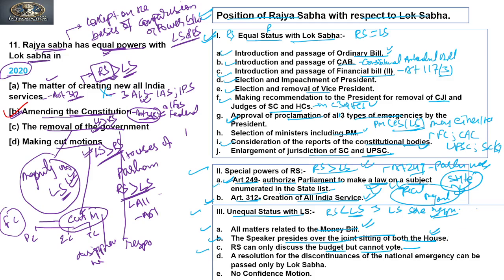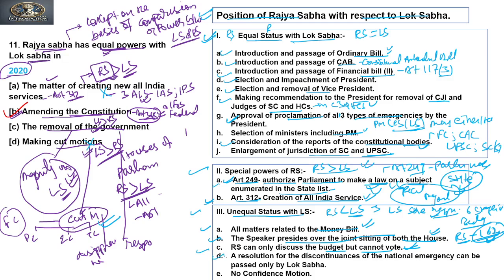Out of the 6 stages in the budget, the Rajya Sabha has power only for the first and second stage, that is, the introduction and general discussion on the budget. Beyond this second stage, the Rajya Sabha has no power. It cannot vote on the budget, which means it cannot use the cut motion, which is our fourth option. So this also shows where the Lok Sabha has more power, right?